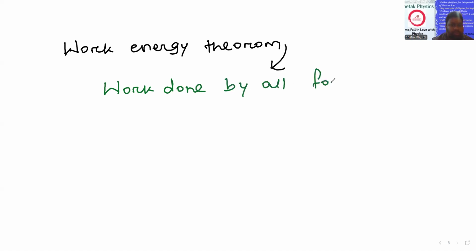This theorem basically states that work done by all the forces, the variety of forces there are, contact forces and non-contact forces, work done by all the forces is equal to the change in kinetic energy.